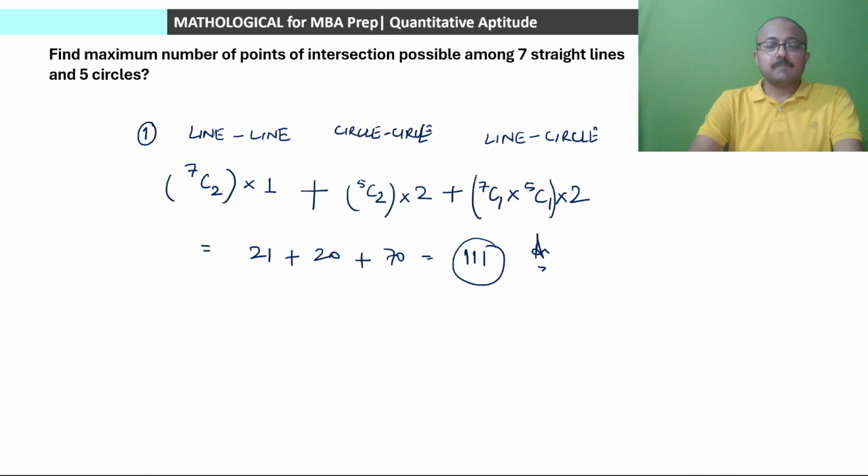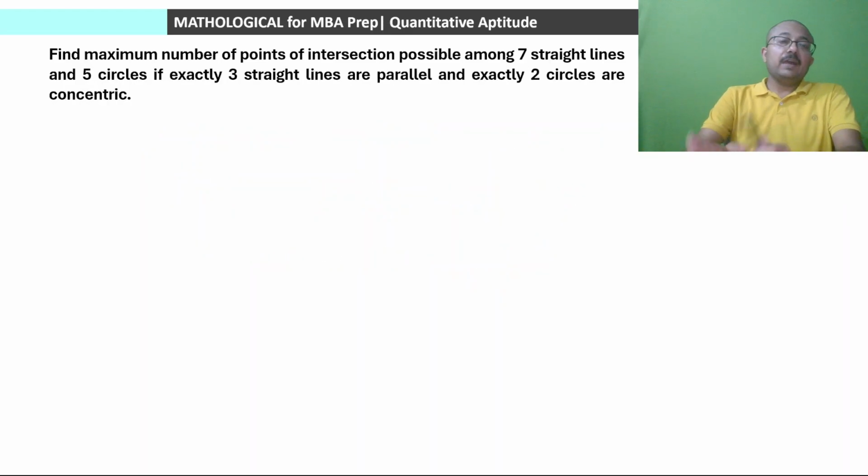ओके, नेक्स्ट क्वेश्चन पे चलते हैं. Next one, find maximum number of points of intersection possible among 7 straight lines and 5 circles if exactly 3 straight lines are parallel and exactly 2 circles are concentric.